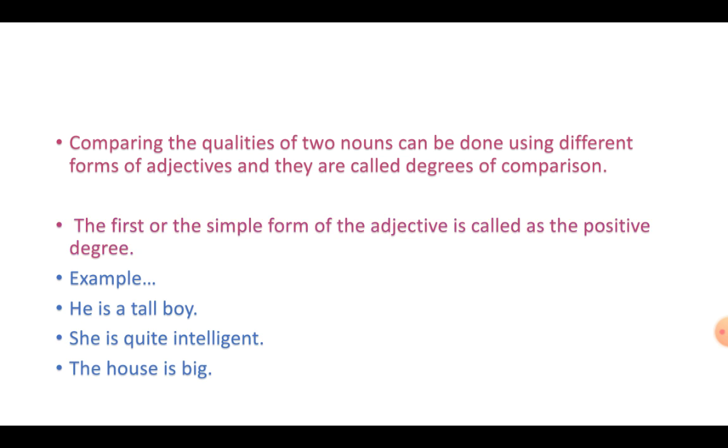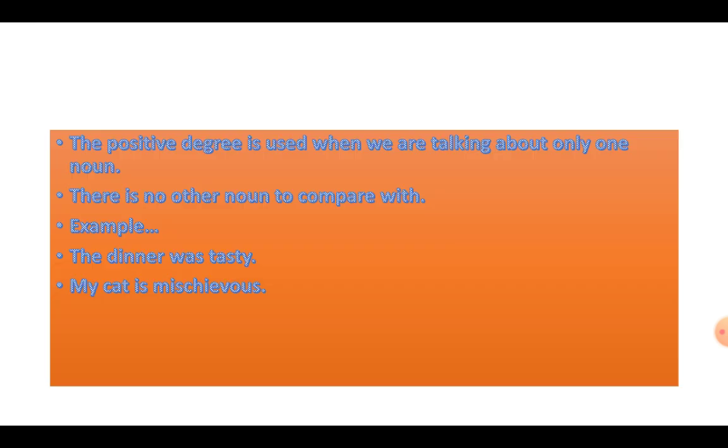Like he is a tall boy. Tall is an adjective. She is quite intelligent. Intelligent is an adjective. The house is big. Big is an adjective. But we have only one house. We have only one girl. We have only one boy. We are not comparing them with anybody. So this is called first degree. This is called positive degree or the first degree. And the simplest form of adjective is used here.